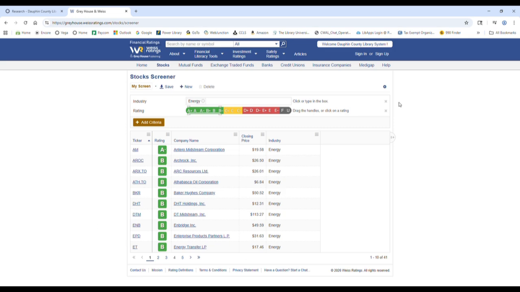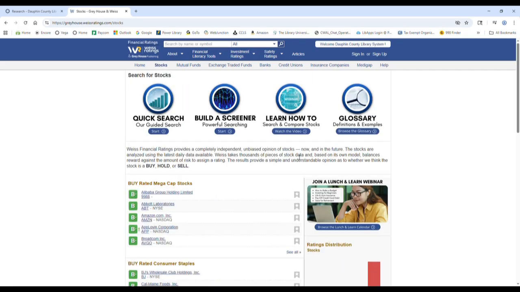If you want to save a search that you've built or any other search that you want to run again later, you can sign up for a free account and save these searches. And you can also add stocks to a personalized watch list so you can keep an eye on them. Over here, we have a how-to video on how to search for stocks and compare them. So you can watch that for more information.